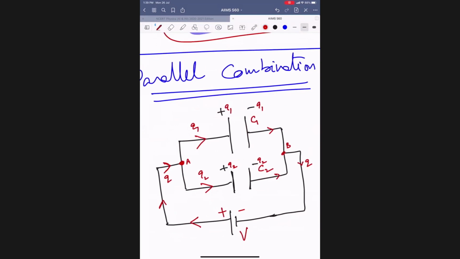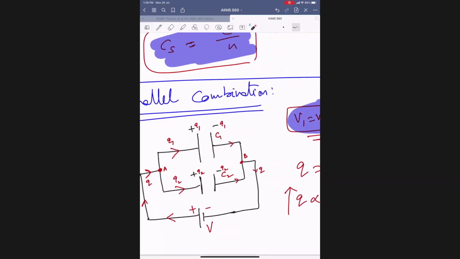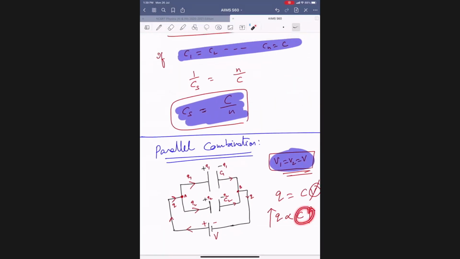For example, in this case, this is 100 microfarad, this is 50 microfarad. Then more charge will flow through this one, less charge will flow through this one, because these are parallel. Q is proportional to how much? C. More is the capacity, more charge will accommodate. Less is the capacity, less charge will accommodate. But again, total. Got it?